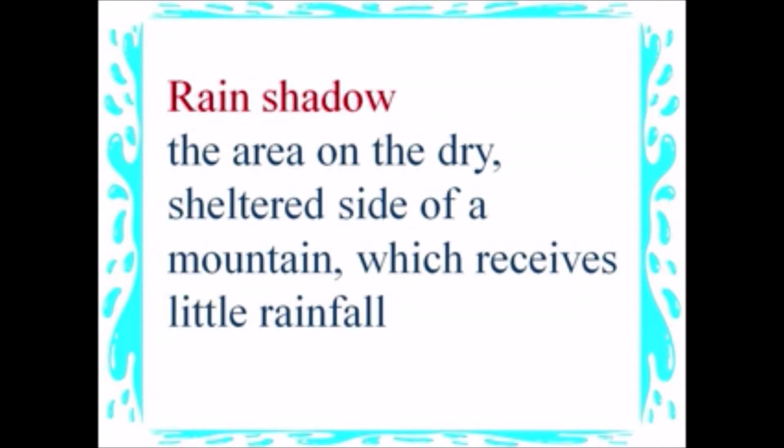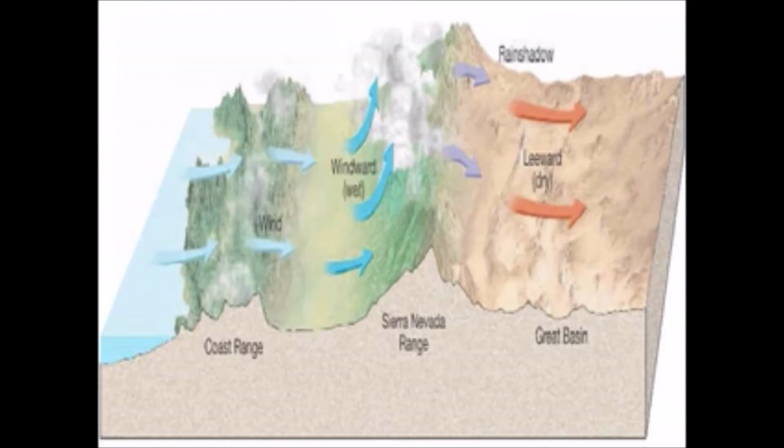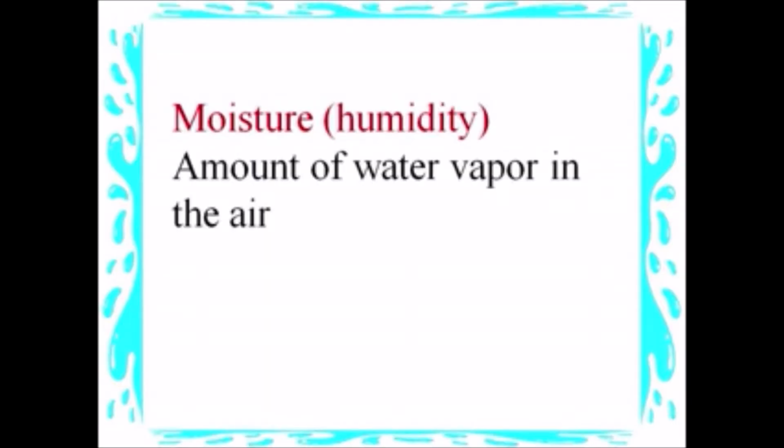Rain shadow, the area on the dry, sheltered side of a mountain which receives little rainfall. Moisture, humidity, amount of water vapor in the air.